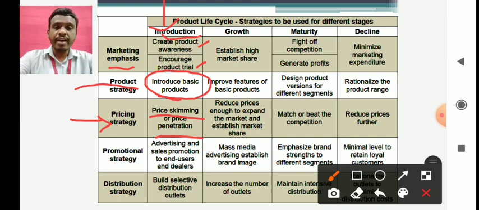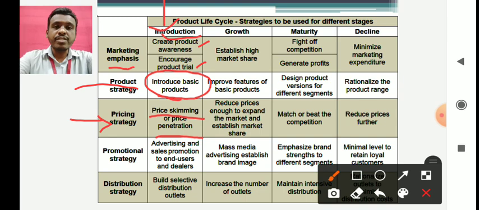Competition already is there with a similar kind of product in the market, and hence you are starting with a lower price. Because of the lower price, people will purchase from you, and as your brand becomes popular, you start increasing the price. So this is nothing but penetration pricing.